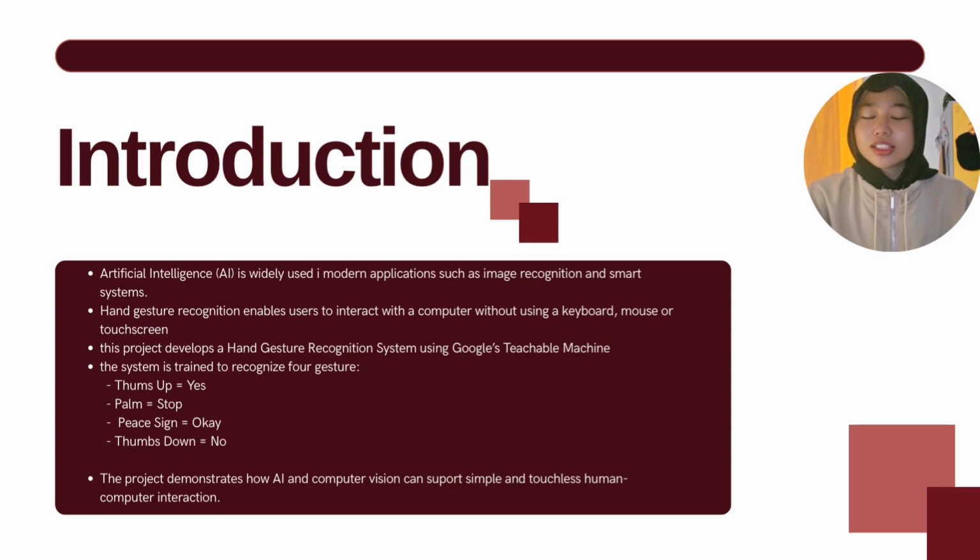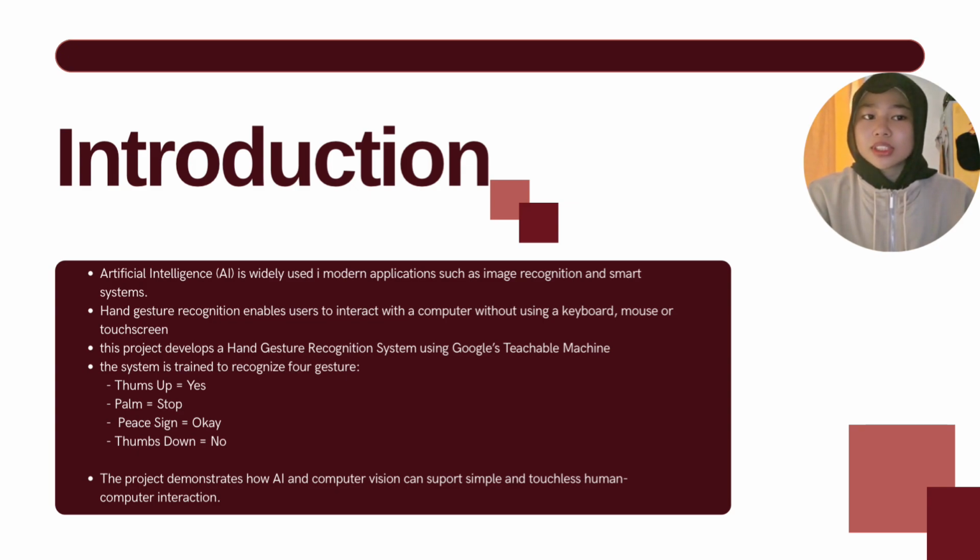Hand gesture recognition allows a user to interact with a computer without using traditional devices such as a keyboard, mouse, or touchscreen. Instead, the user can simply show a hand gesture in front of a webcam and the system will identify the gesture. To develop the system, we use Google Teachable Machine. Teachable Machine is a simple platform that allows us to create and train a machine learning model without needing advanced programming skills. We collect image samples for each gesture, train the model, and then test whether the system can recognize the gesture correctly. Our system is trained to recognize 4 hand gestures.